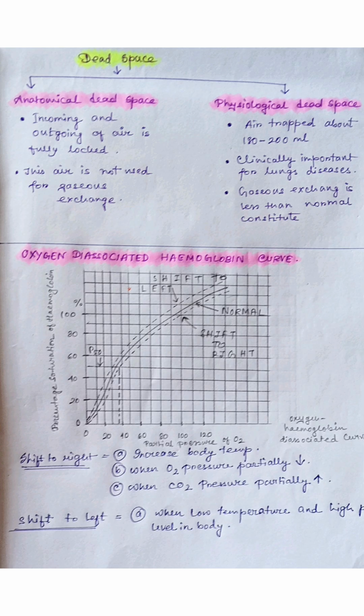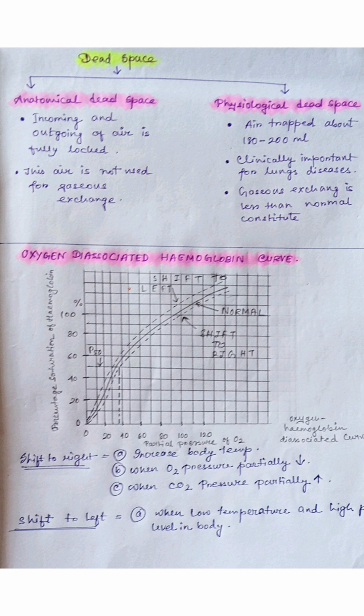Next is dead space. One is anatomical dead space, another is physiological dead space. In anatomical dead space, the incoming and outgoing of air is totally locked. This air is not used for gaseous exchange; it is only present in our body as a locked one.